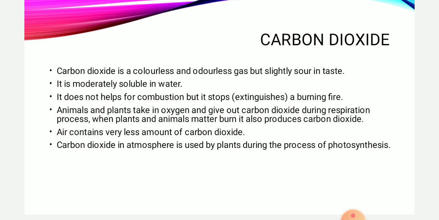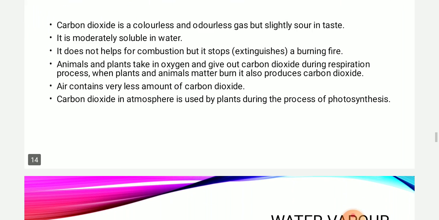During photosynthesis, plants take up carbon dioxide and prepare their food, and this food is ultimately taken up by us also. So we can say that carbon dioxide is also helpful to us for our survival, as it helps in the making of food. So this was about carbon dioxide.